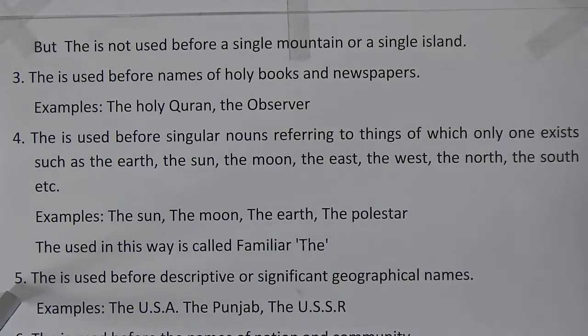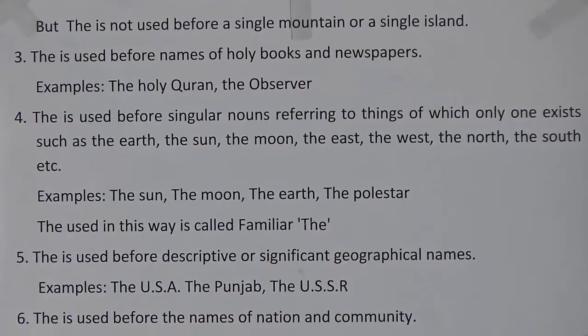Now rule number 5: the is used before descriptive or significant geographical names. That means we will use the before descriptive or significant geographical names or locations. Examples: the USA, the Punjab, the USSR. These are the names of significant geographical locations.